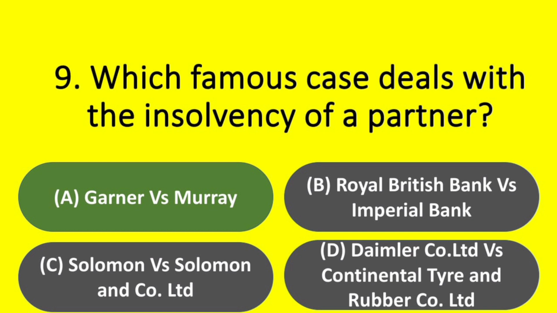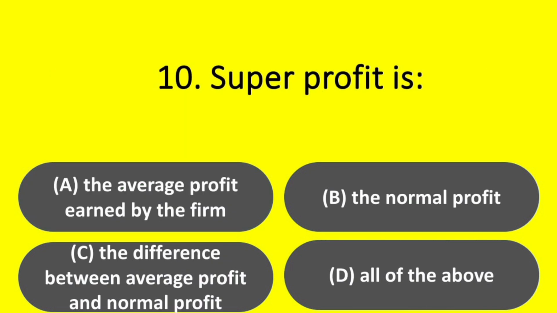Murray. Question. Super profit is: Option A. The average profit earned by the firm. Option B. The normal profit. Option C. The difference between average profit and normal profit. Option D. All of the above. Answer: option C. The difference between average profit and normal profit.